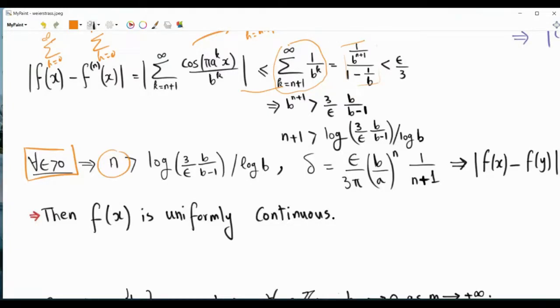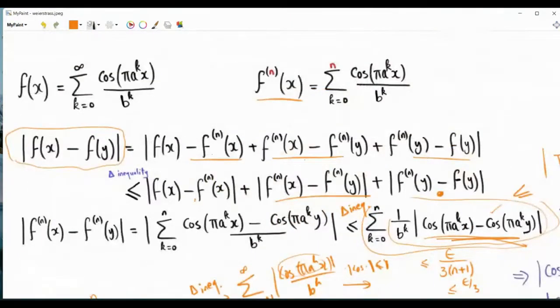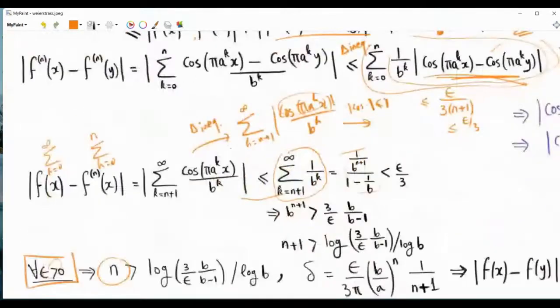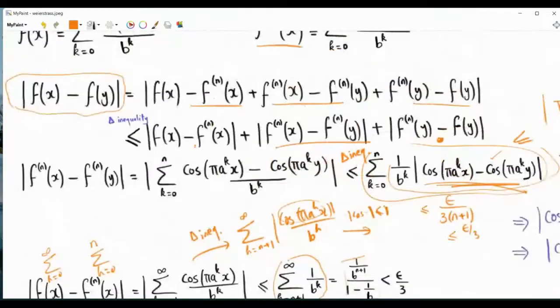And this value of n will depend on the parameter b, which is a given parameter in function f of x, and also on the epsilon we are investigating. So we can choose an n that is large enough, and then we can insert f n of x, f n of y here. Now, by choosing n to be large enough, and based on this argument, we are able to make this go below epsilon over 3, and also this go below epsilon over 3.